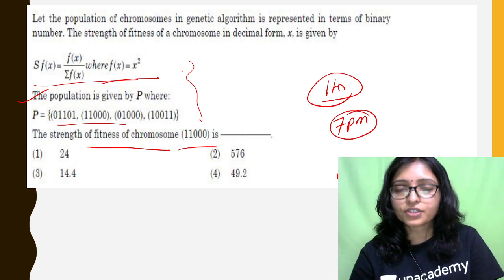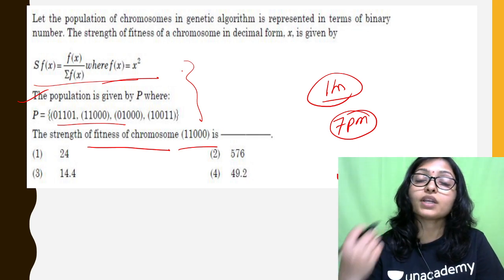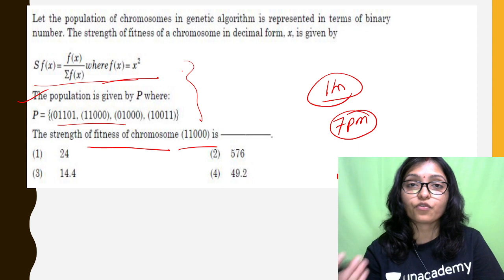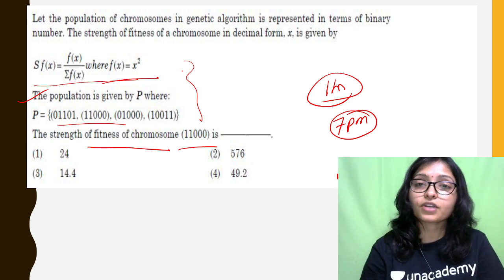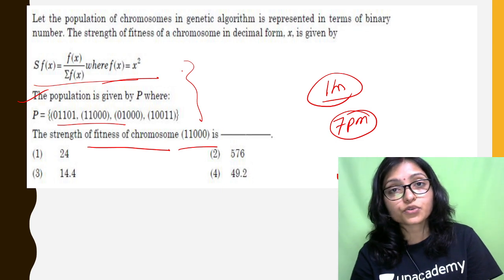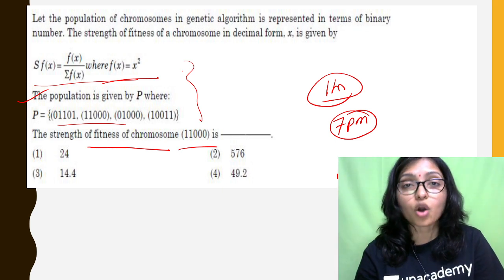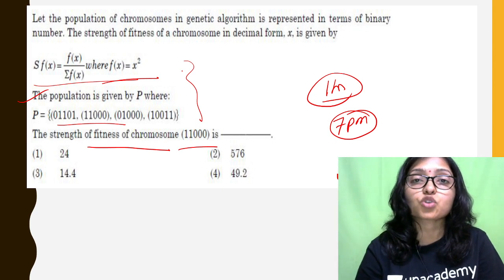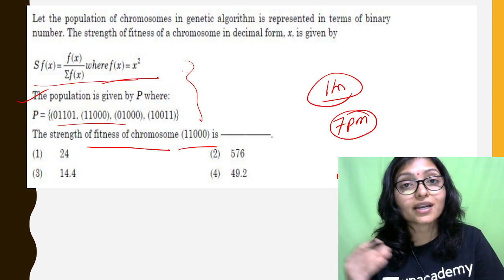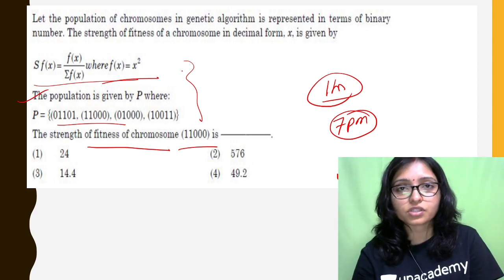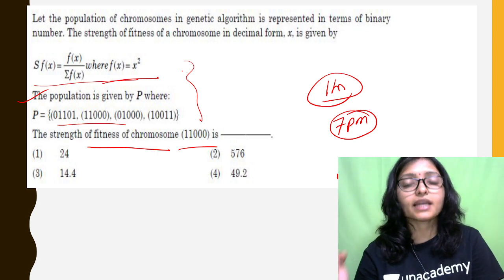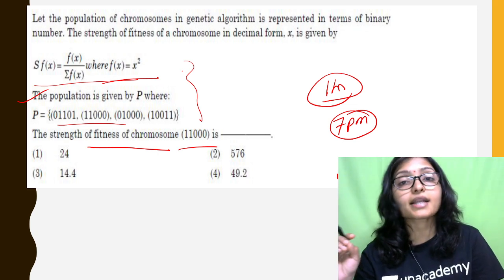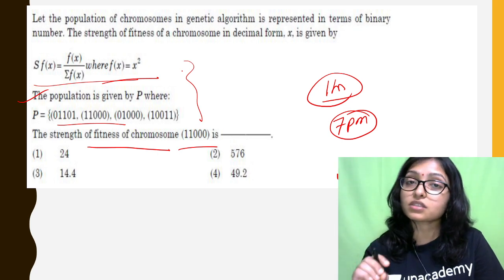That is, after solving this, how you select the chromosomes for the crossover, how the crossover goes on, and after crossover how the mutation goes on, and when the genetic algorithm will stop. If you want to understand the whole process of genetic algorithm, because it is a confirmed topic, then you must join the class today at 7 p.m. or you can watch the recording also.